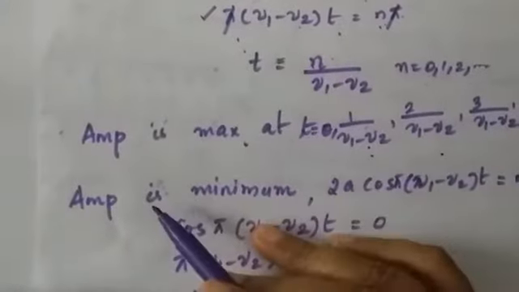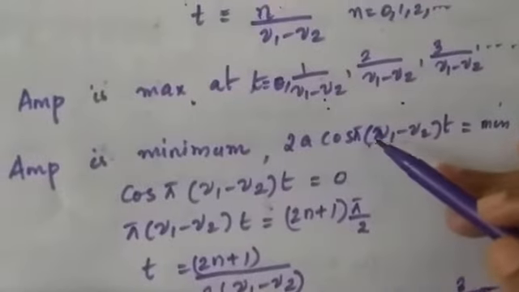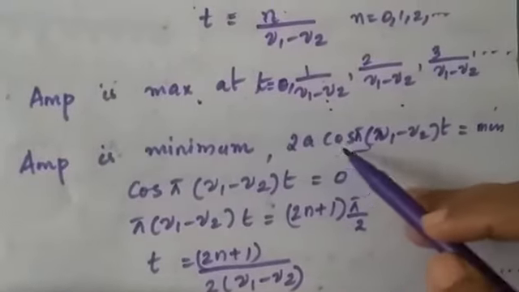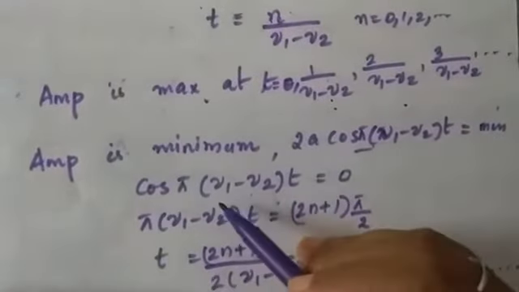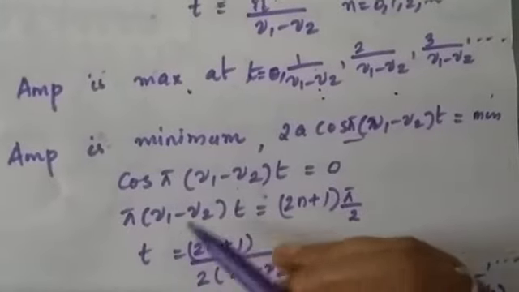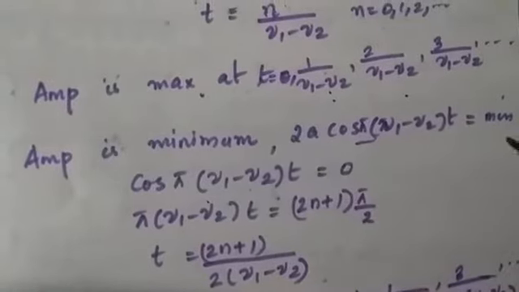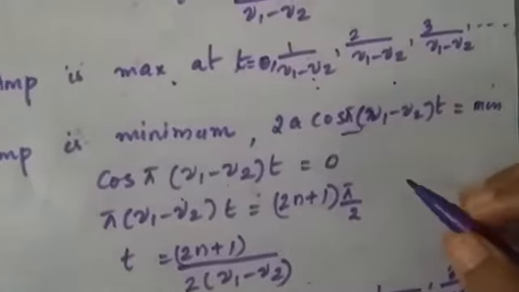Now, similarly, when will this amplitude be minimum? This is the amplitude part, and the amplitude will be minimum when this expression is minimum. That means when the cos value takes the minimum value 0. And what is the general condition for cos theta to take the value 0? The theta part must be equal to (2n plus 1) pi by 2. That means when theta is an odd integral multiple of pi by 2.